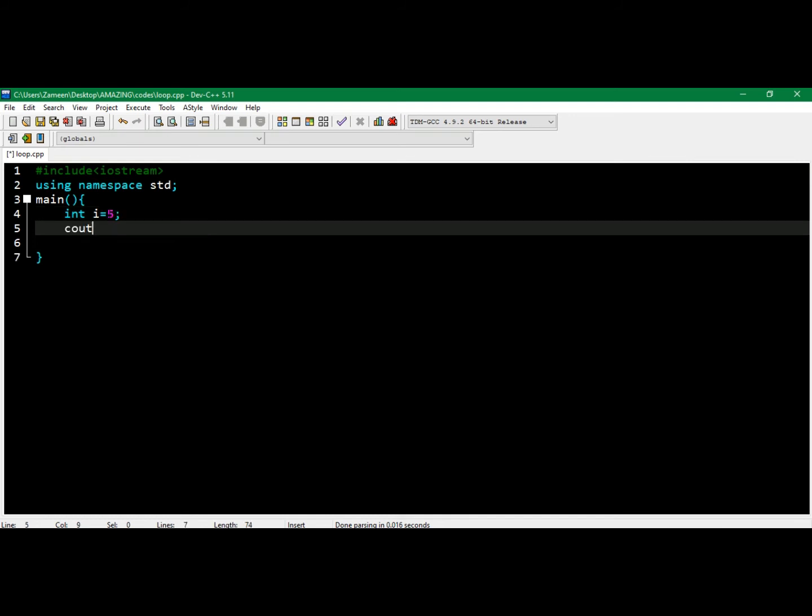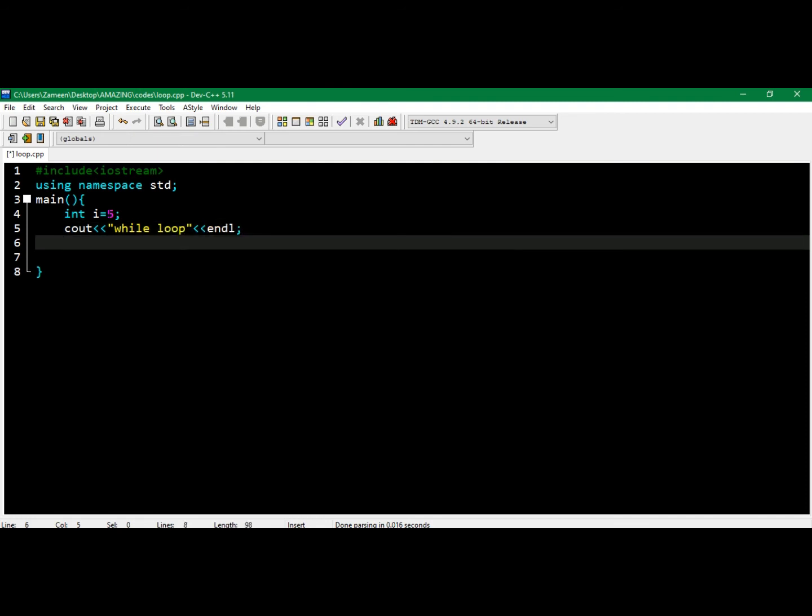I will print a message on the screen so that it will be clear for which loop it is: while loop. As we said, while loop starts with the keyword while. So first we have to write while, then the integer that we have declared, and then we have to give it a condition like less than or equal to 5.